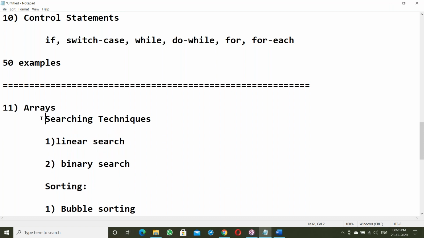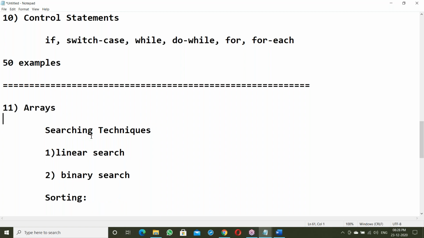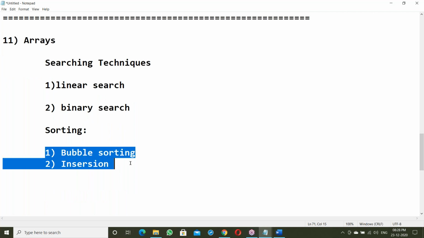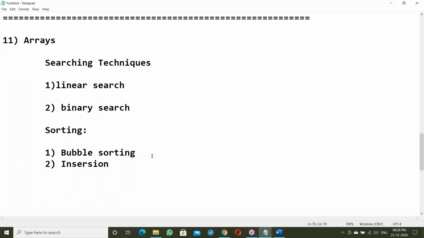These are very, very important in real-time projects. Sorting and searching techniques are the minimum skills in programming. There are different kinds of sorting techniques: bubble sorting, insertion, heap sorting, merge sorting, hash sorting. We'll be discussing them one by one.